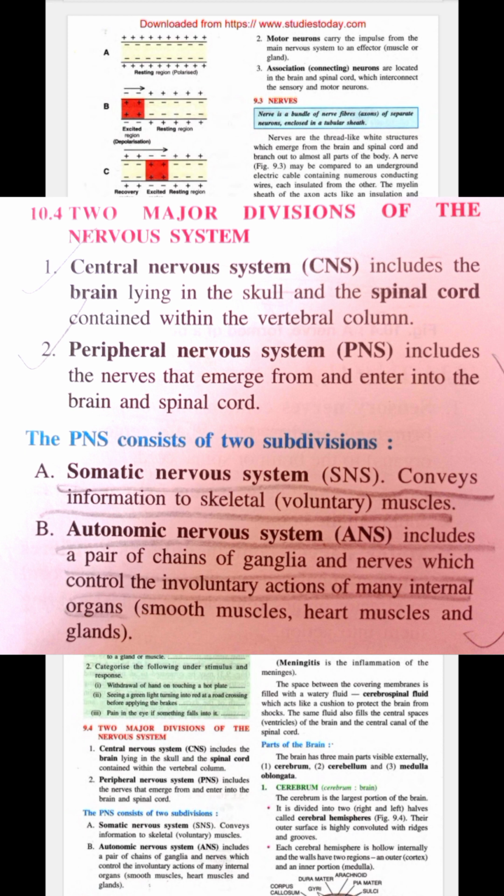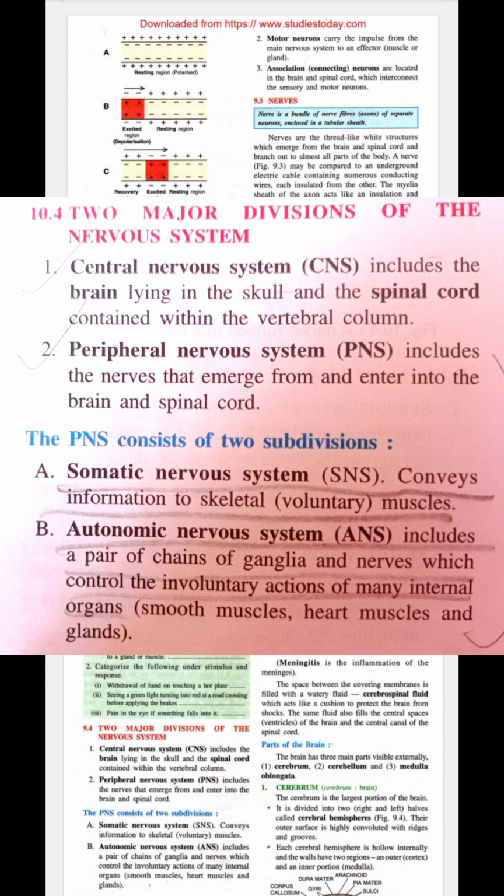Okay, and peripheral nervous system includes the nerves which are coming in and entering. Nervous system is not just associated with our brain and spinal cord only, it is scattered throughout our body, everywhere. So those nerves which are scattered throughout our body, those are parts of the peripheral nervous system. So this ganglia which we just learned, that is also a part of the peripheral nervous system. But the main part of the nervous system which is associated with every other activity is the brain and the spinal cord.